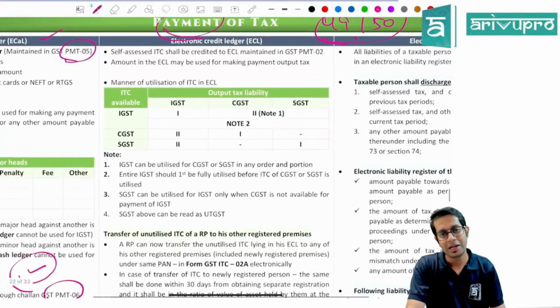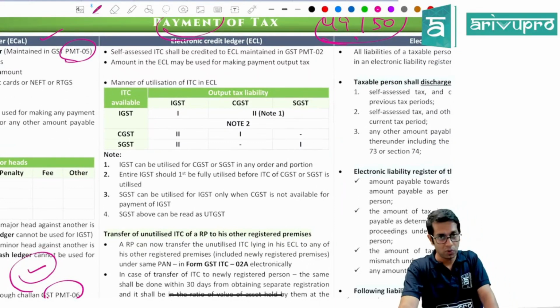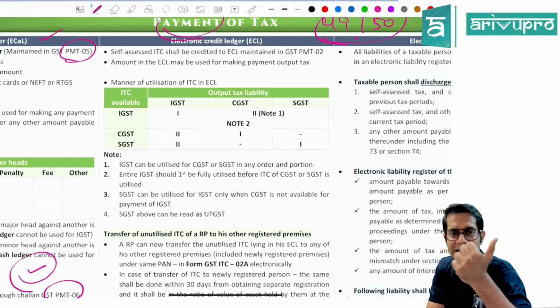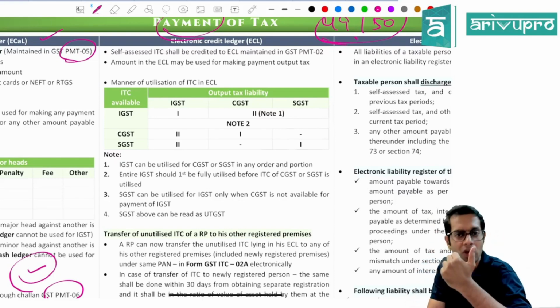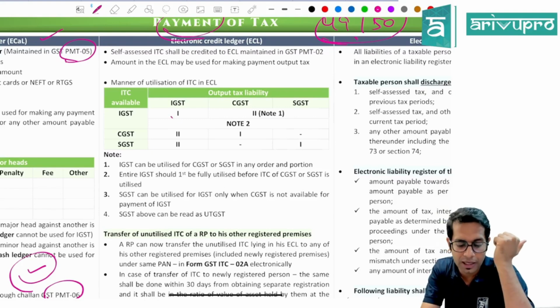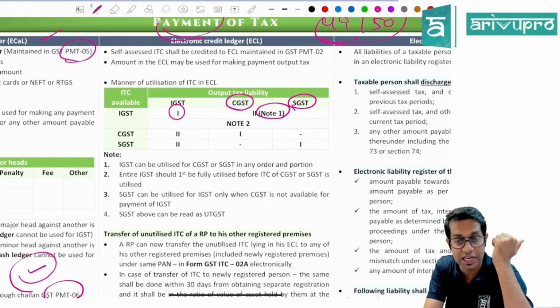Then electronic credit ledger, section 49 subsection 5, talks about the manner of utilization of input tax credit. If you have input tax credit, how can you utilize it? If it is an IGST credit, it can be used for making the payment of IGST. You will have to use it first for making the payment of IGST, and then you can use it for making payment of CGST or SGST in any proportion.